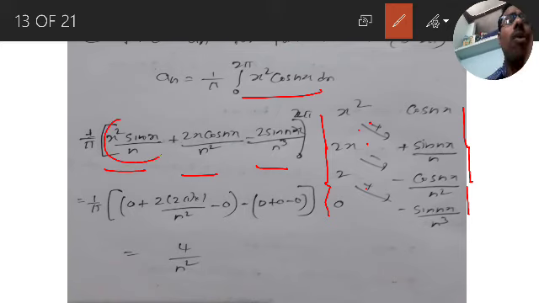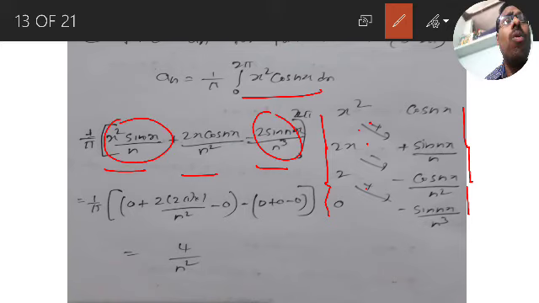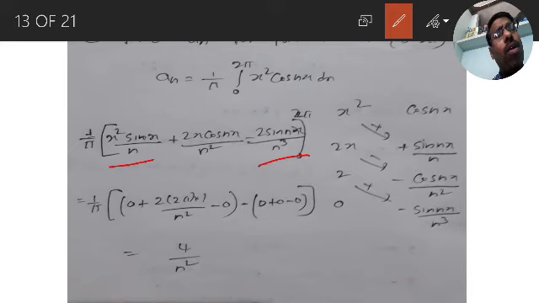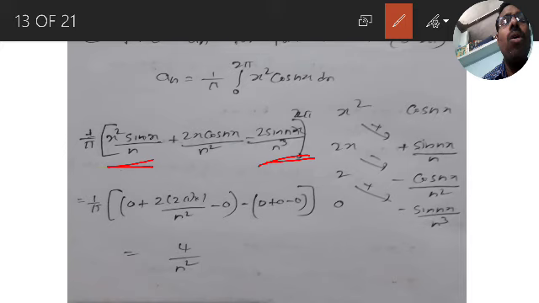What about the sin terms? They become 0. Maybe you think the problem is big, but it is very easy. Sin nx terms become 0 because sin of any multiple of pi is 0. So for the upper limit only x equal to 2 pi remains: 2 into 2 pi cos 2n pi, and cos 2n pi is 1, divided by n square.